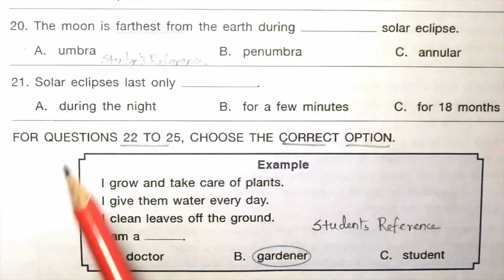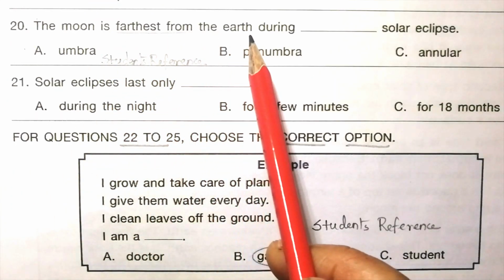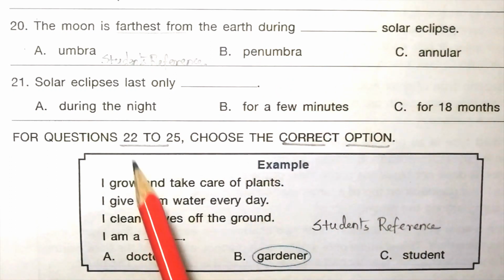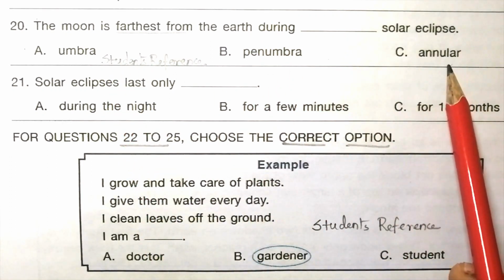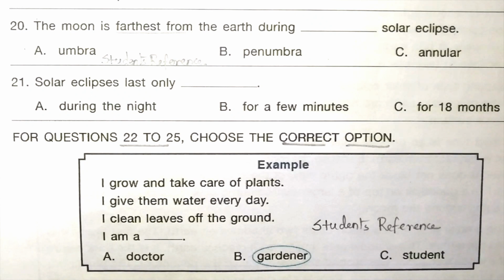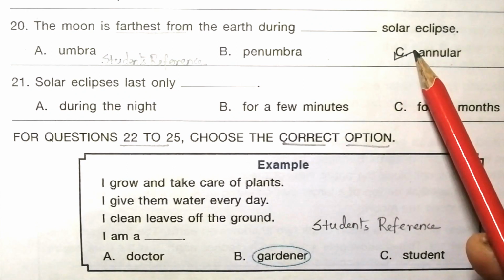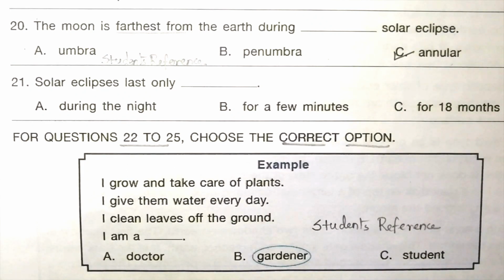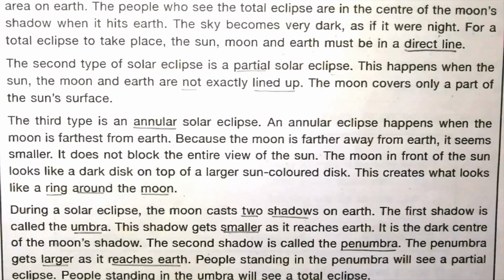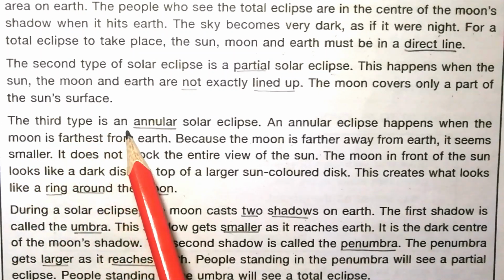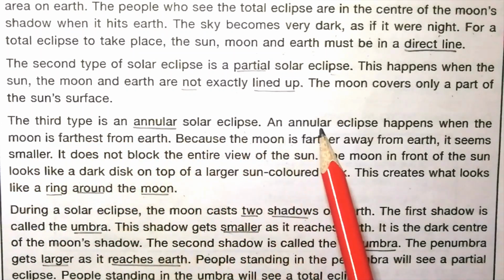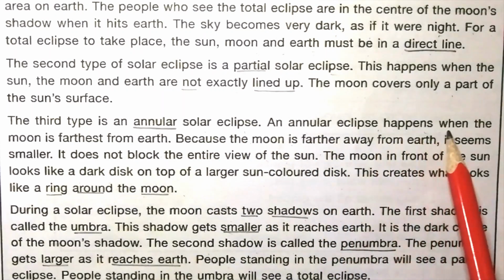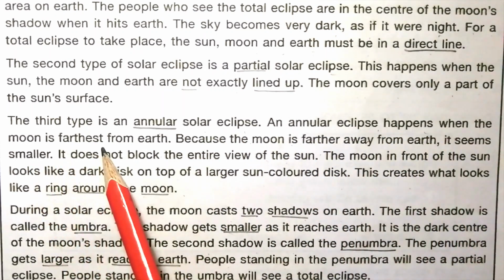20. The moon is farthest from the earth during dash solar eclipse. Umbra, penumbra, annular. The answer is C. Annular. The moon is farthest from the earth during annular solar eclipse. The answer is here. The third type is an annular solar eclipse. An annular eclipse happens when the moon is farthest from earth.